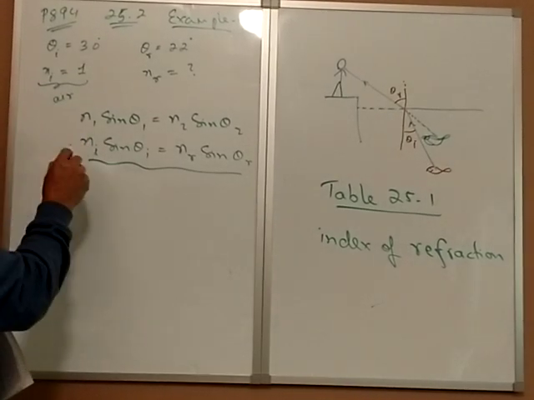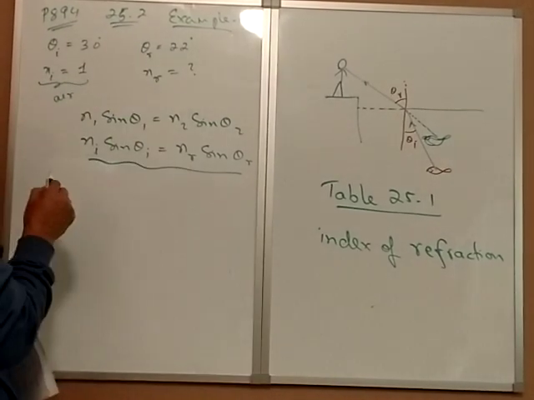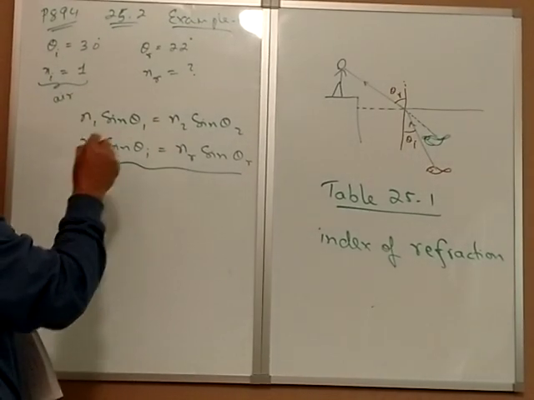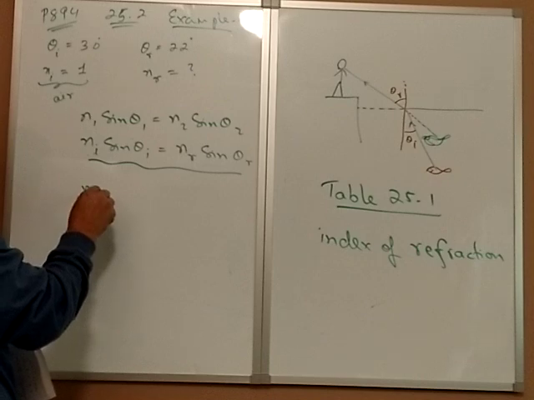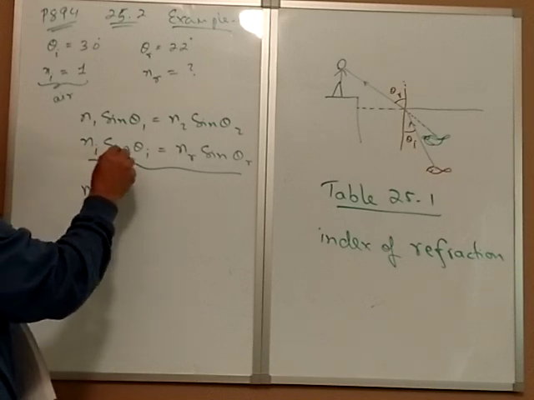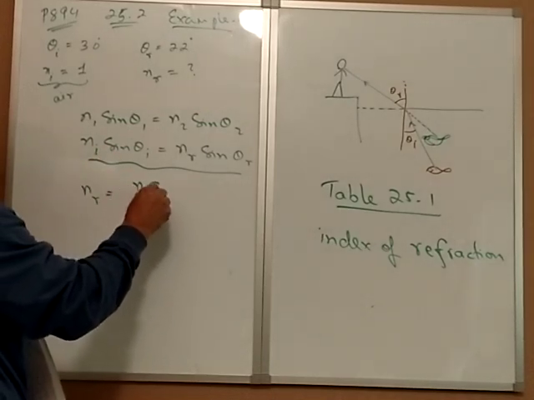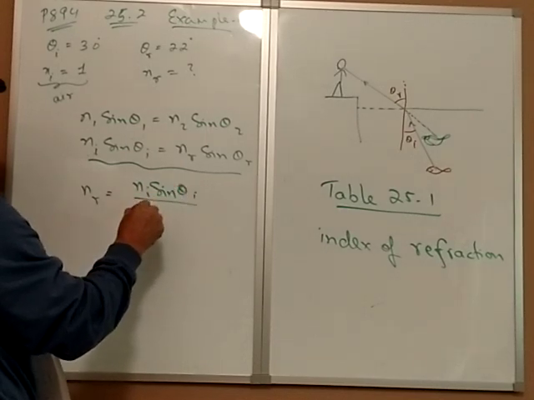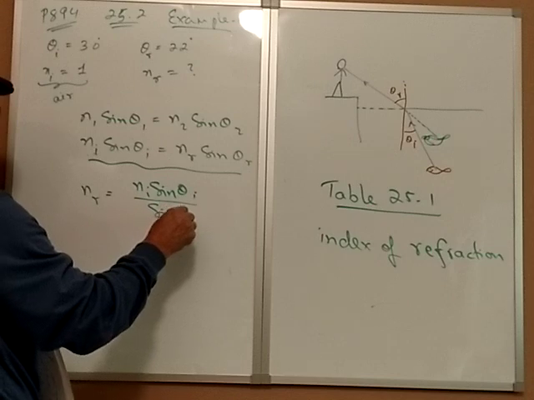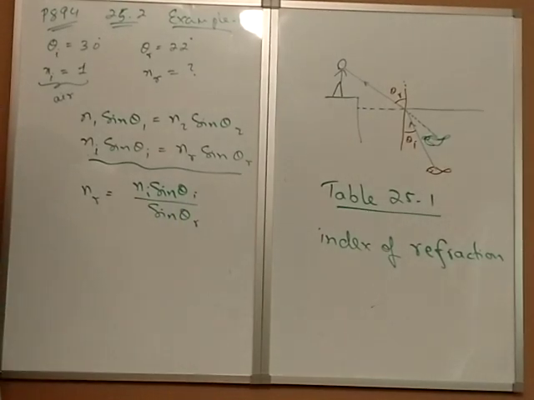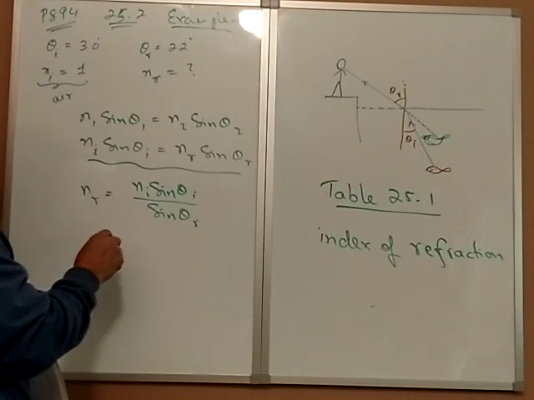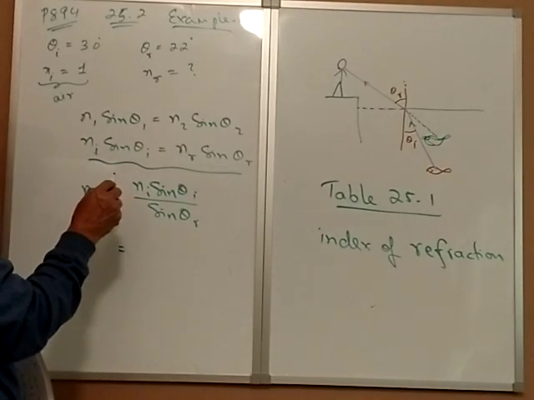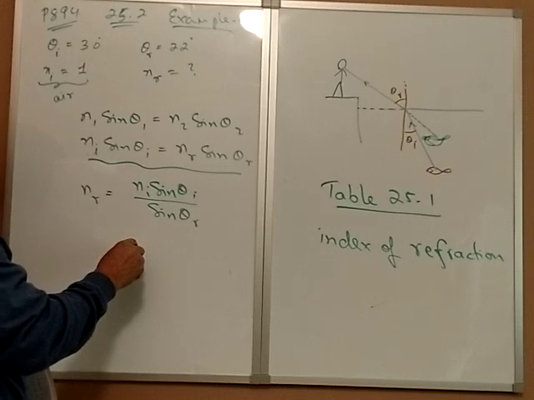So let's plug it in. What we want to find is NR or N2, right? So let's use this: NR is equal to NI sine theta I by sine theta R. So NI, which is in air, the index of refraction for air is just 1.